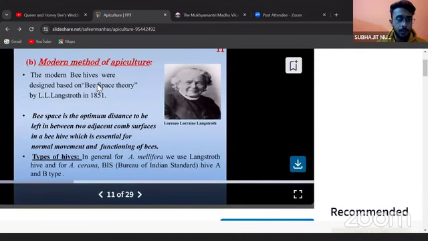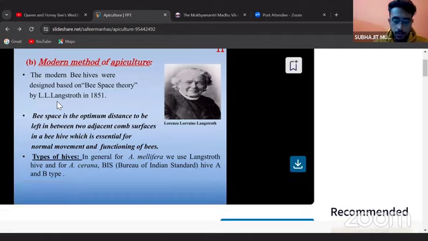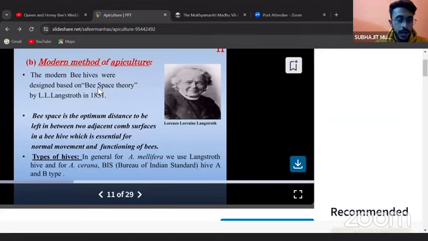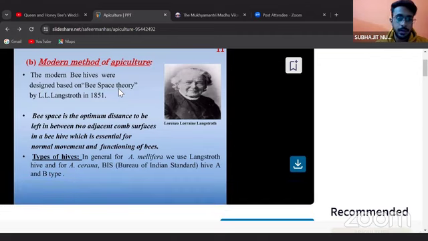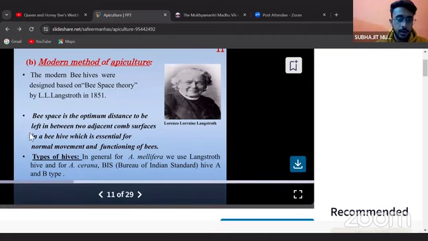The modern method of apiculture involves 5 components. I need all of you to note them: typical movable hive, queen excluder, honey extractor, uncapping knife, and other equipment. Here you can see the modern beehives are designed based on the bee space theory, which was given by L.L. Langstroth in 1851. Bee space is the optimum distance to be left between two adjacent comb surfaces in a beehive, which is essential for normal movement and functioning of bees.